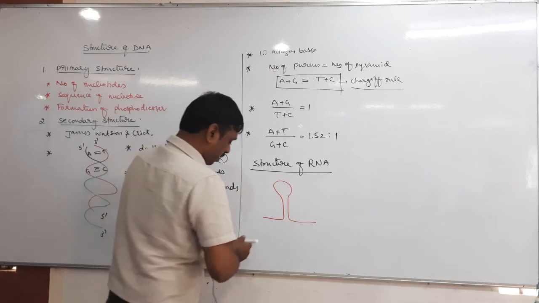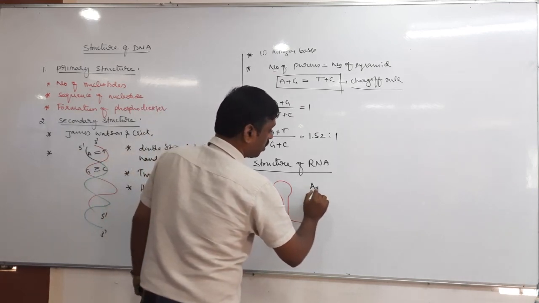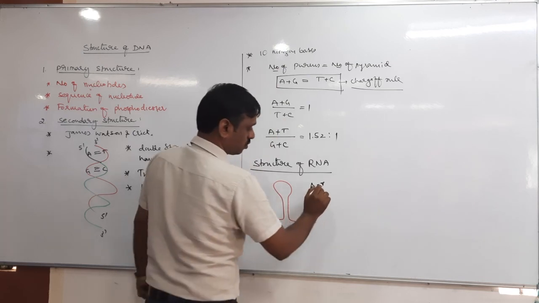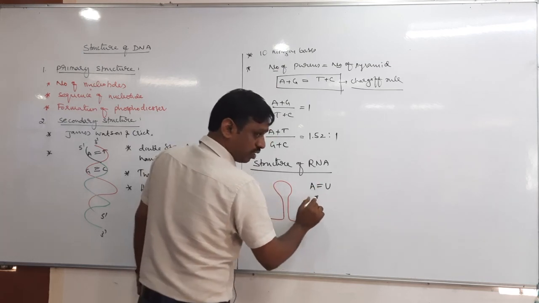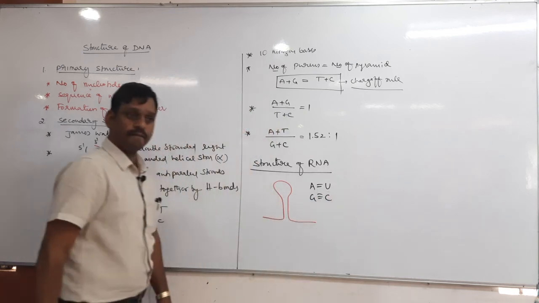Next, in RNA, the base pairs are adenine double bonded with uracil and guanine triple bonded with cytosine.